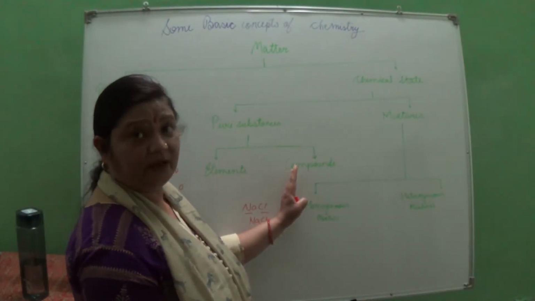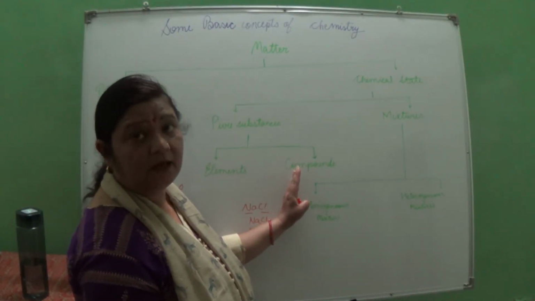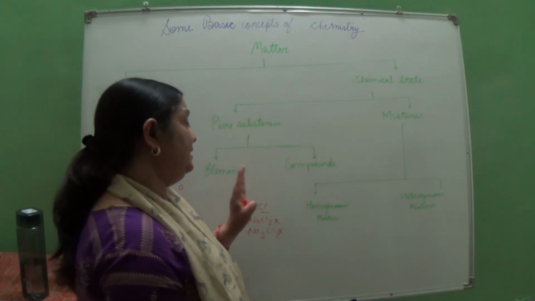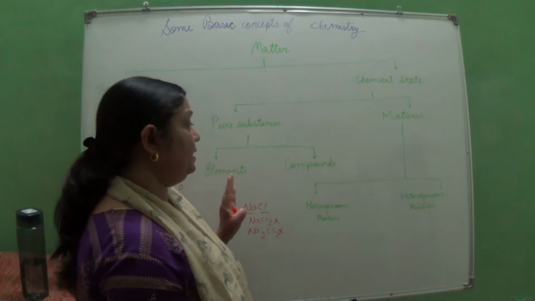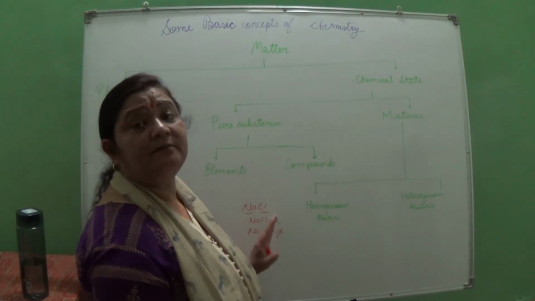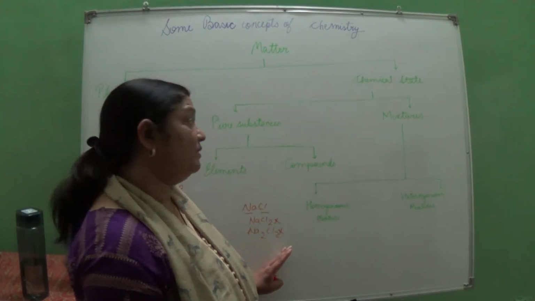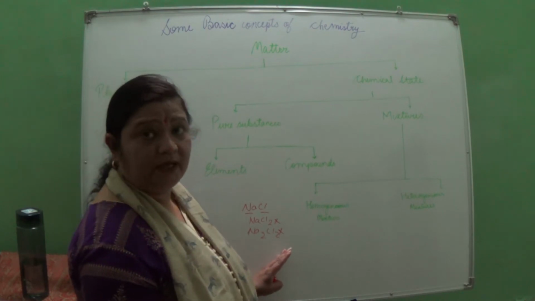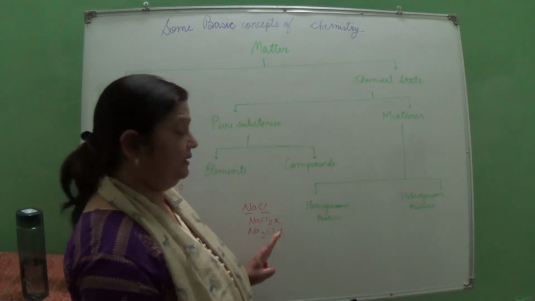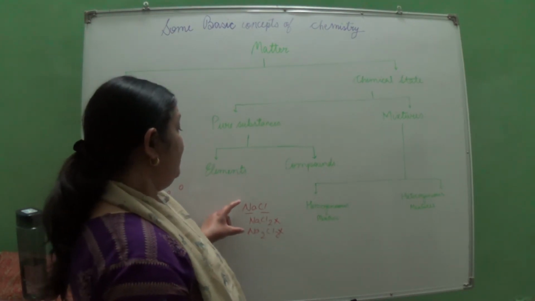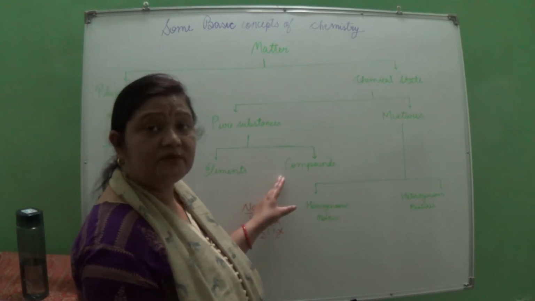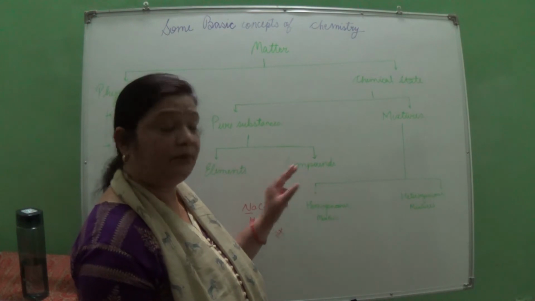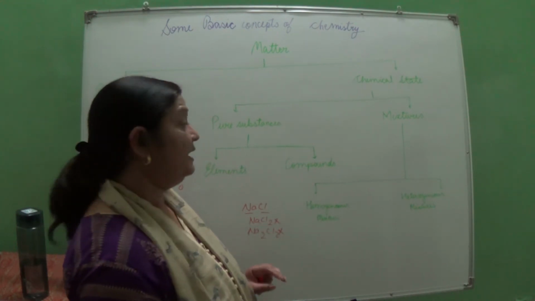Here also we cannot obtain it by any physical means. And you can see in the case of elements and compounds, it remains the same even if it is simplified. Now these compounds are formed from the elements, isn't it?